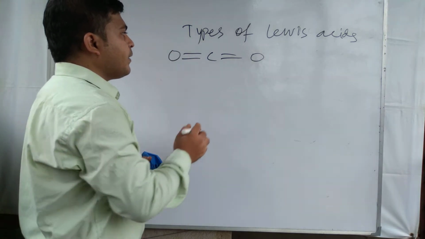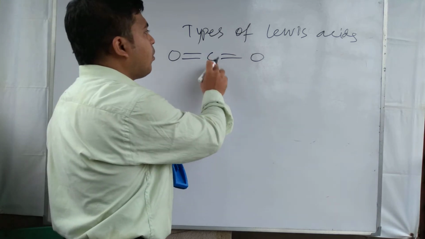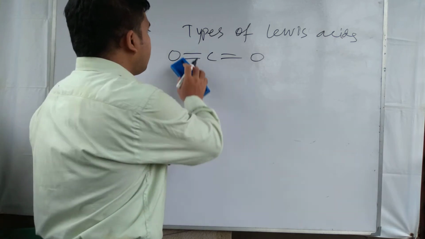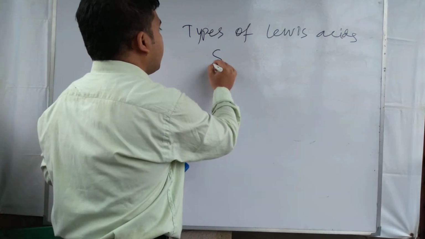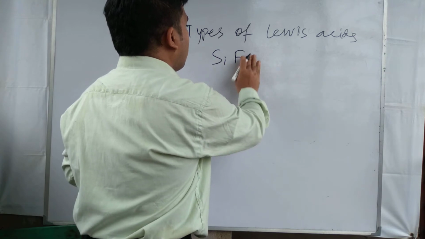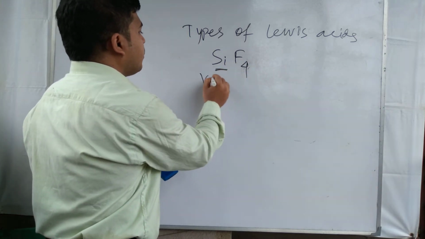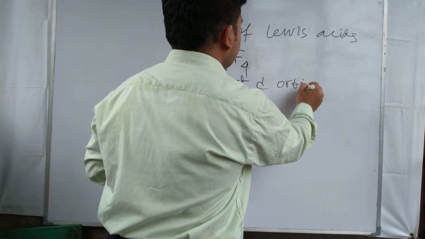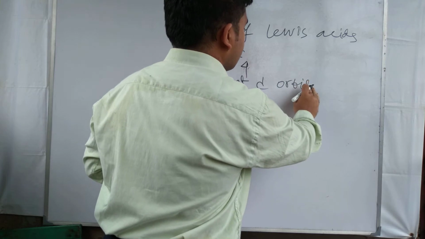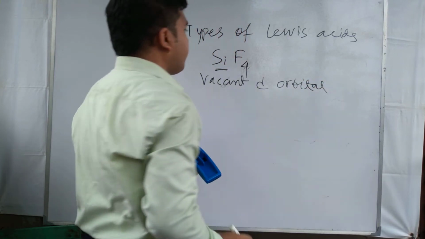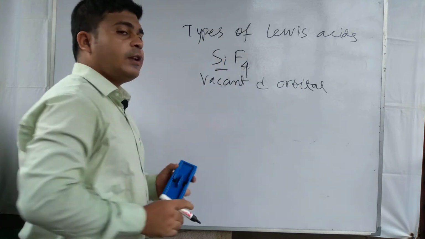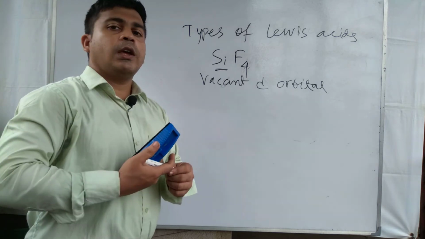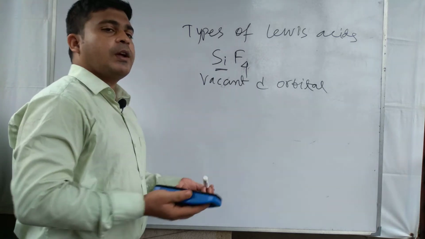Here CO2 can accept a pair of electron in the carbon, and for this reason CO2 is considered as Lewis acid. Next one is SiF4, where silicon has vacant d orbital, so silicon can easily accommodate a pair of electron, and for this reason SiF4 is called a Lewis acid.